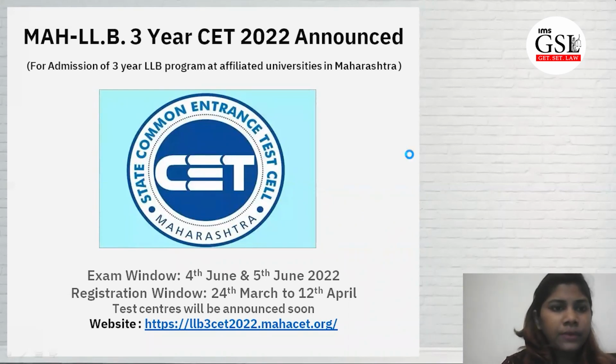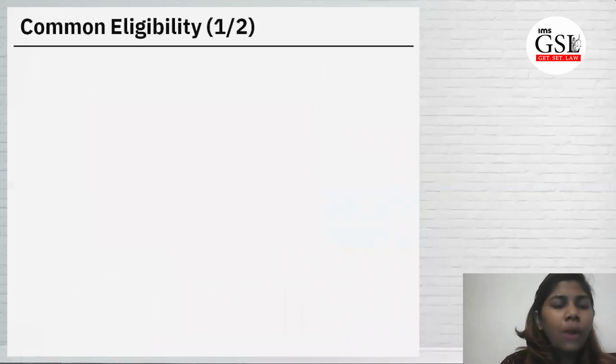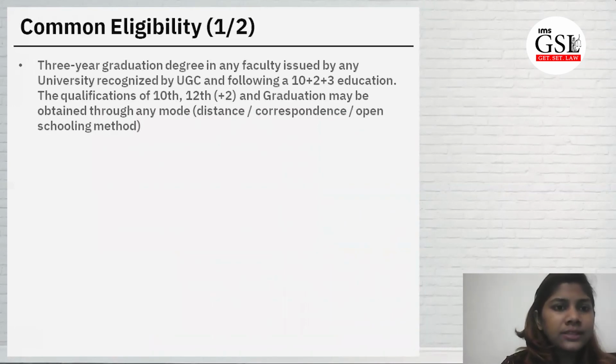Moving ahead from here, let's see the common eligibility which is required for this exam. A 3-year graduation degree is a must. If you are in your 3rd year, you can fill that as appearing, and when you pass the exam and everything is done, then you can submit your degree and the mark sheets. So how is it done?